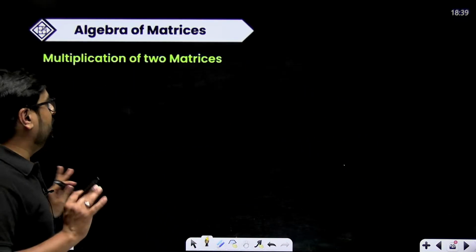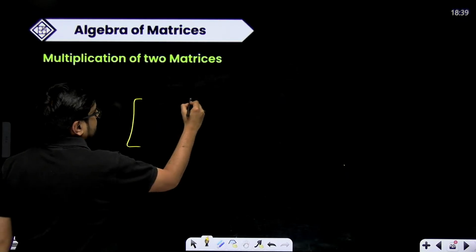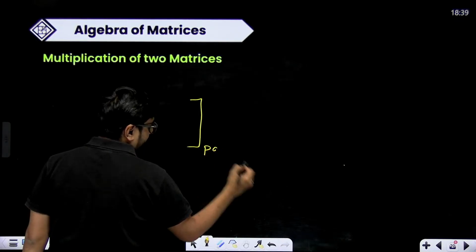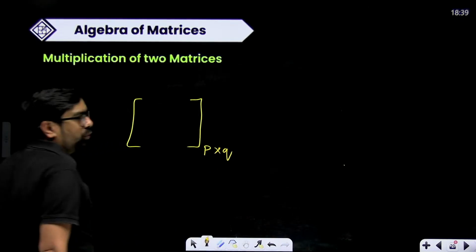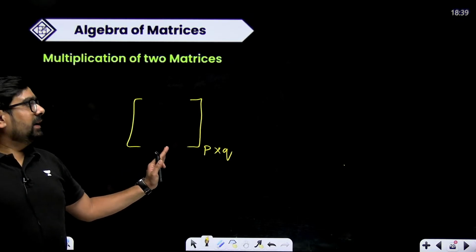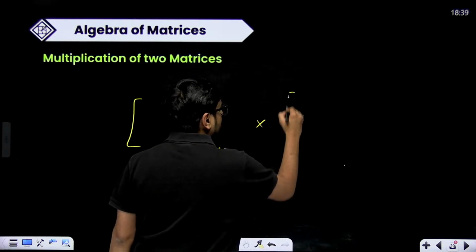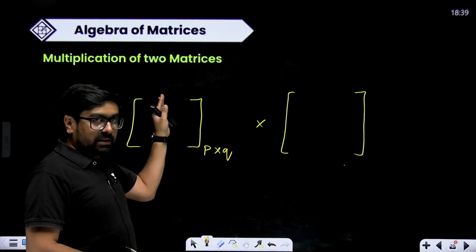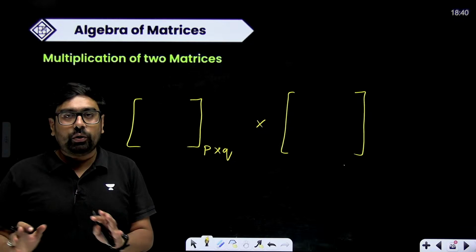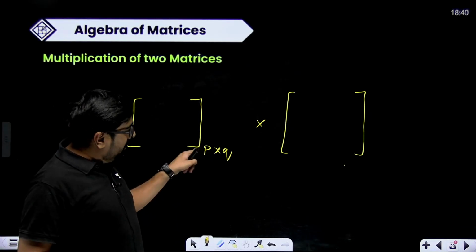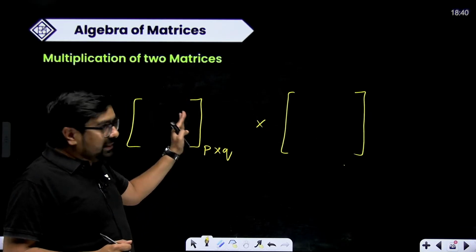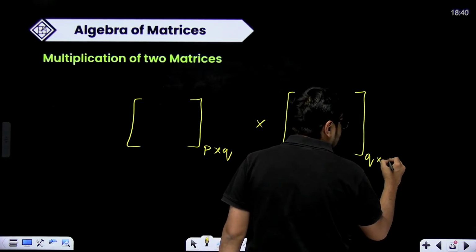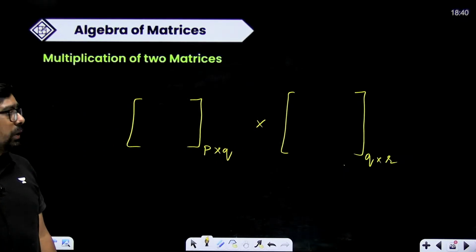So multiply very carefully. Simple thing, suppose there is this matrix which is M, or let's say P cross Q. You can multiply this matrix to only those matrices in which the number of rows equals the number of columns of the first matrix, right? Here commutative law does not hold. AB is not equal to BA, first of all, right? Listen carefully, the number of columns in this matrix should be equal to the number of rows in this matrix. Okay, you can only multiply.